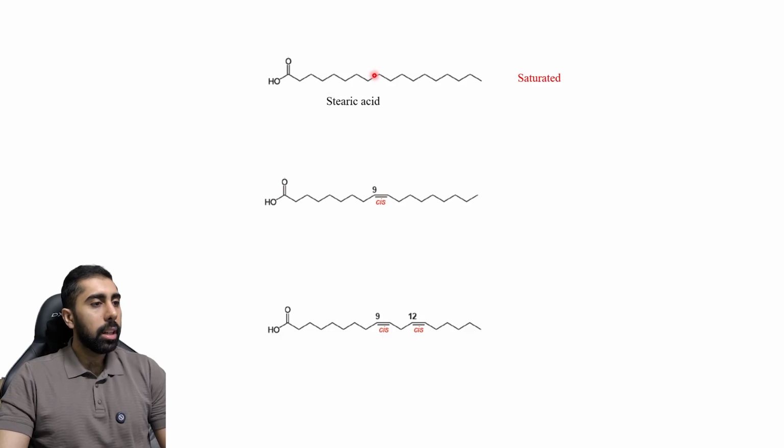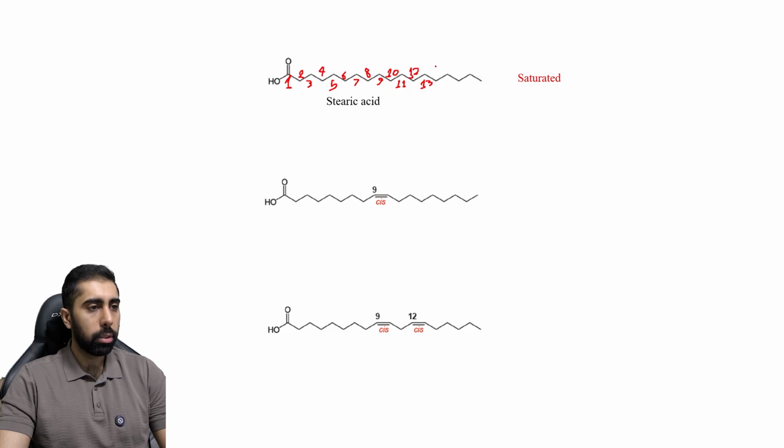This fatty acid here is called stearic acid. If we count the number of carbons from here: 1, 2, 3, 4, 5, 6, 7, 8, 9, 10, 11, 12, 13. Guys, it is really difficult to write with a mouse.